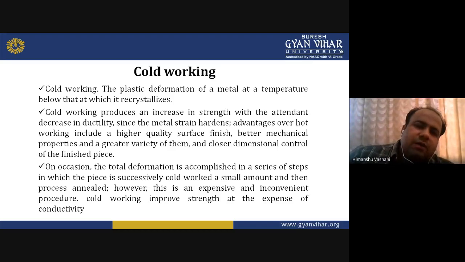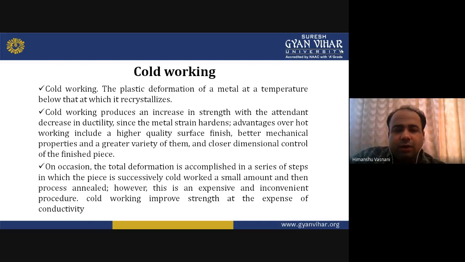Whenever you are working during cold working, it may lead to a decrease in ductility of the material and an increase in strength. The surface finish may or may not be good. The mechanical properties may change. Obviously, if you are hitting it with a hammer, the dimensional control will get disturbed. Although we will try to achieve proper dimensions, it may be disturbed since it is a cold working process. Moreover, some cracks may also appear on the surface due to the high impact of the tool, maybe a hammer.